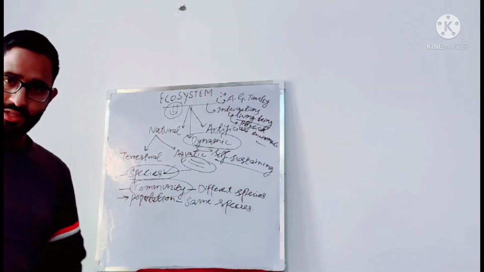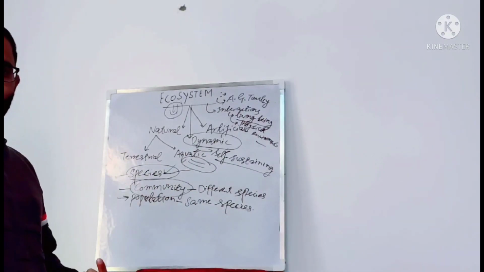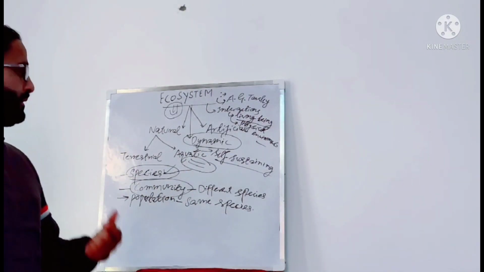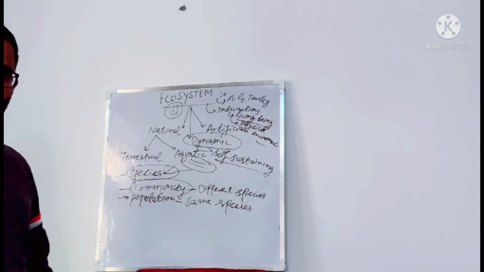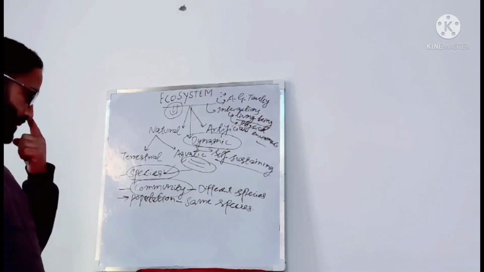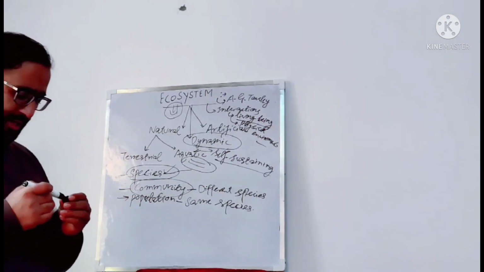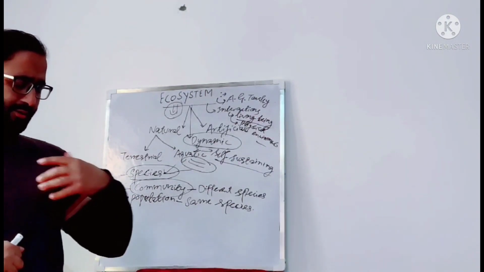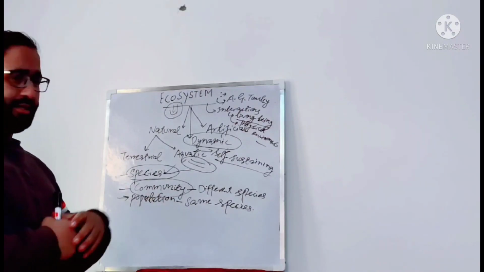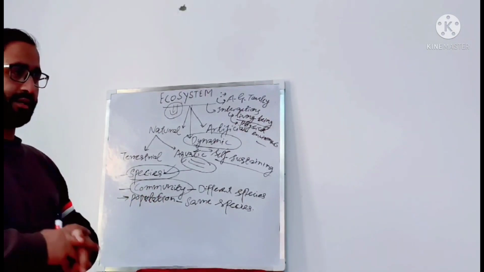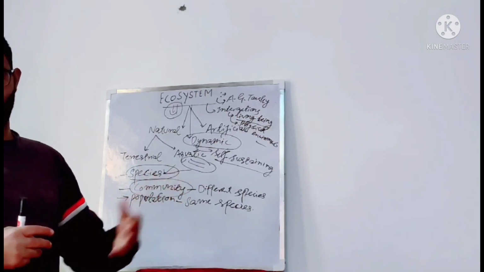So we can say ecosystems are dynamic. They keep on changing. If we put some pressure on ecosystems, their composition would change. The composition of fauna and flora in the ecosystems would change. Some ecosystems are very fragile. If we put even a small amount of pressure, the composition of the species would change permanently.